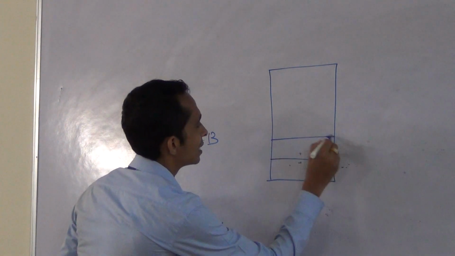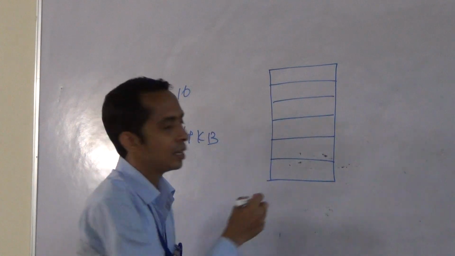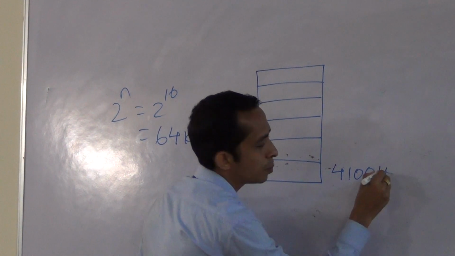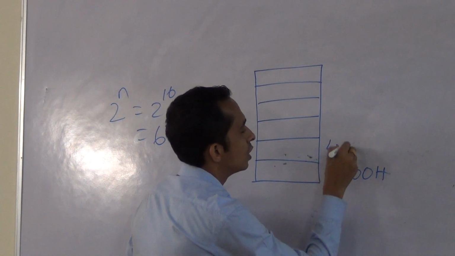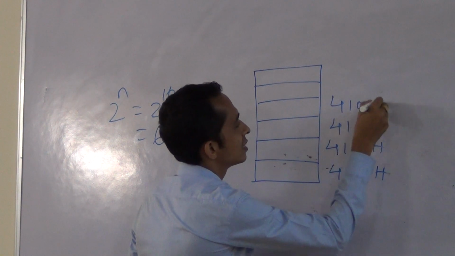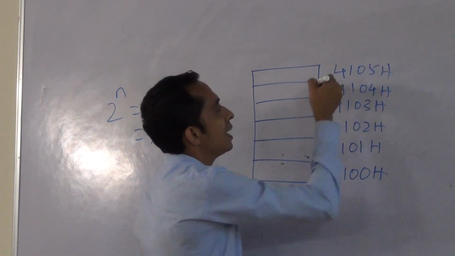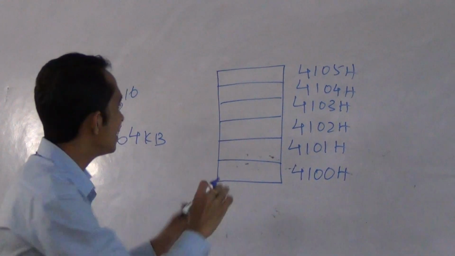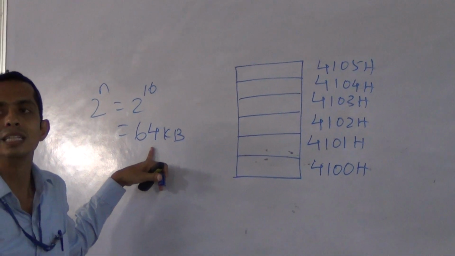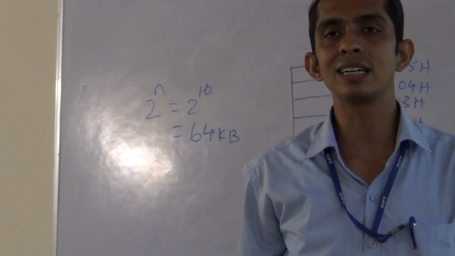And in that part, we can store in the form of slots, and each slot is occupied with an address. For example, this location is 4100H, H for hexadecimal, and the next location will be 4101H, then 4102H, 4103H, 4104H, 4105H. So every location is associated with an address, and these locations are available within this 64 kilobytes of physical memory. Any part of memory can be utilized as a stack. So what is a stack? The word stack comes from the word stock, like a stock room in our colleges.